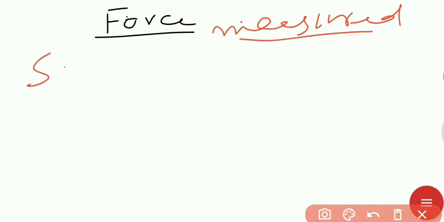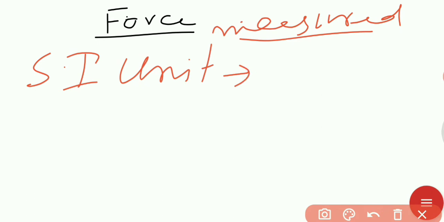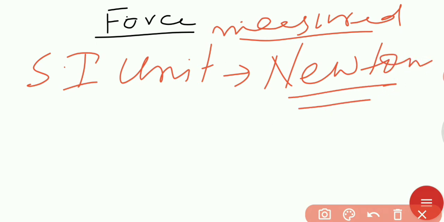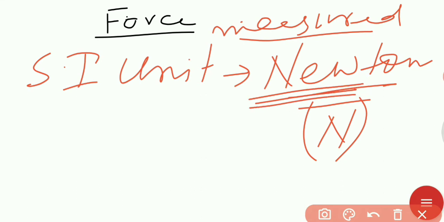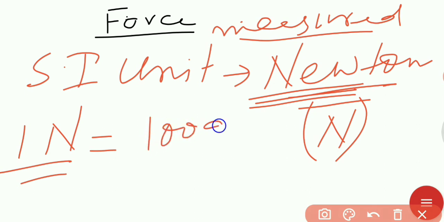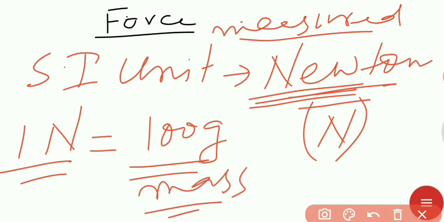The SI unit of force is Newton, whose symbol is N. 1 Newton is approximately the force you would apply to lift an object of mass 100 gram. Okay, it's approximately that kind of force.